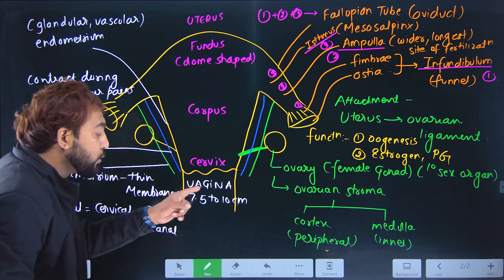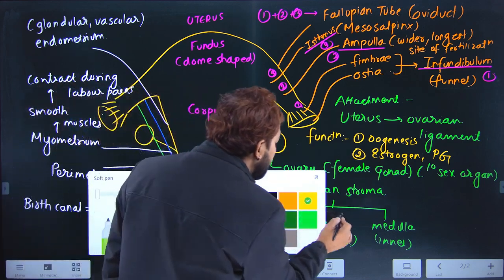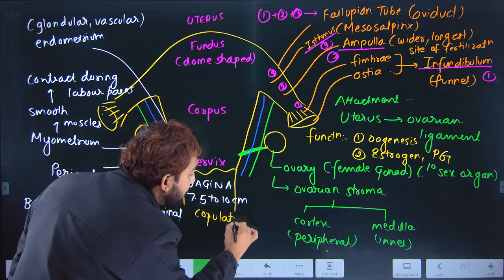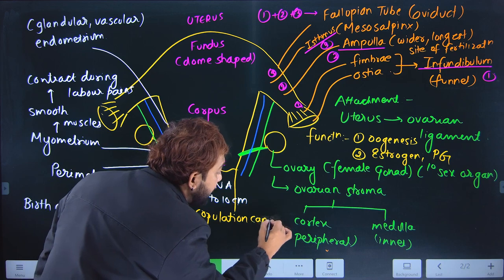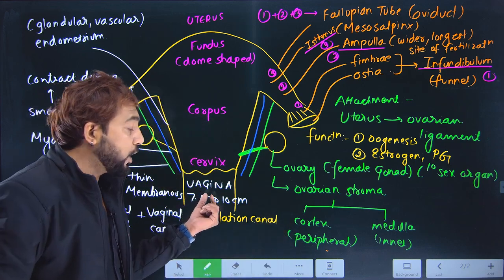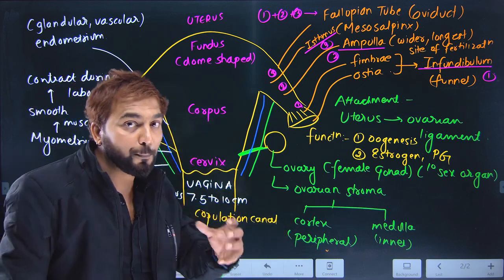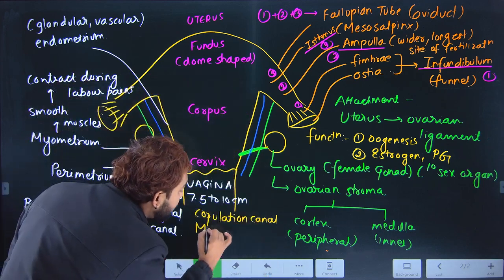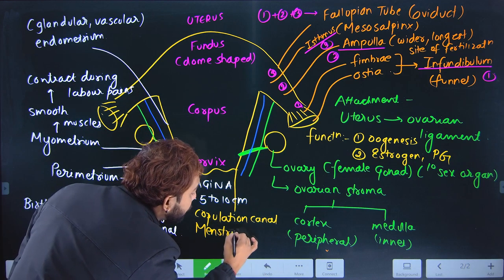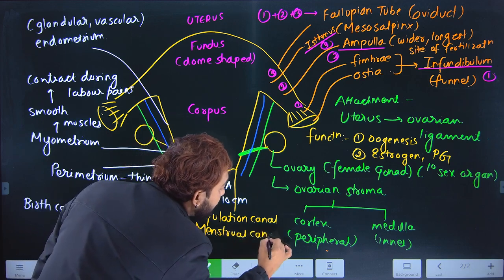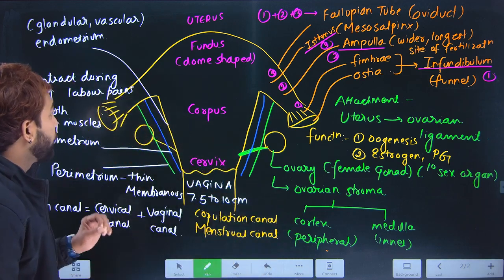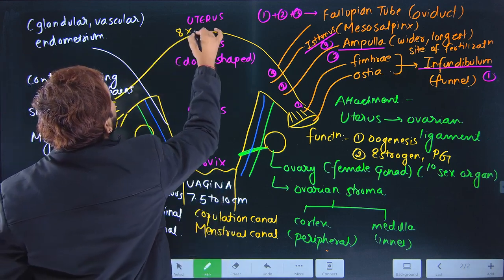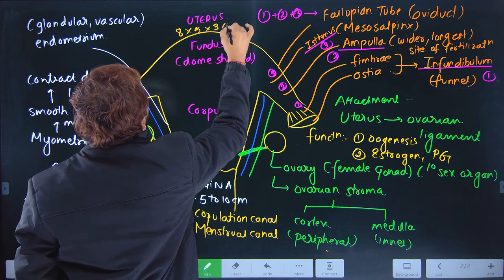Vagina is also called the copulation canal because the erected penis fits into it. Copulation increases population. This is also called the menstrual canal because the menstrual fluid comes out through this vagina. If you talk of the uterus, the dimensions are 8 by 5 by 3 centimeter.